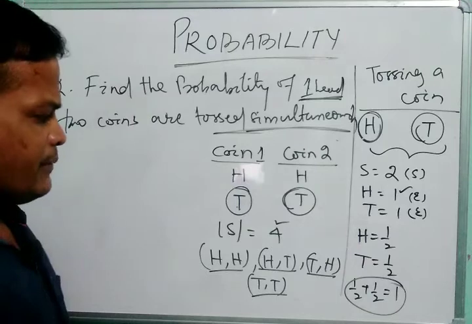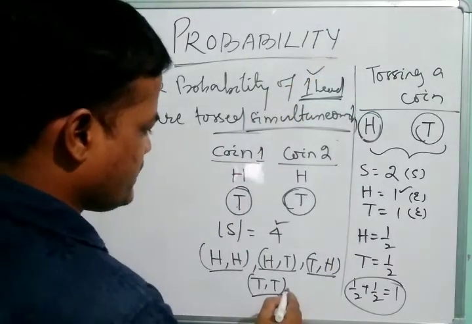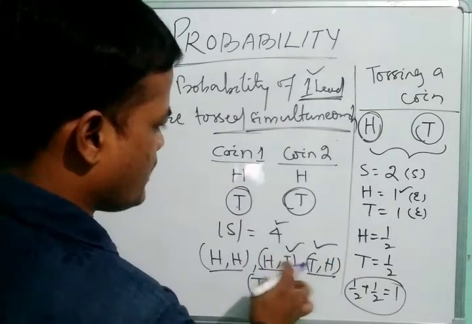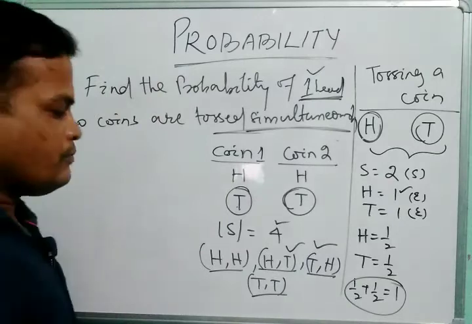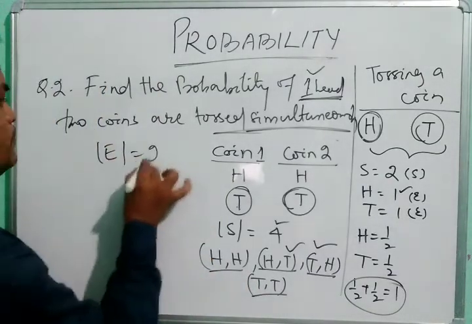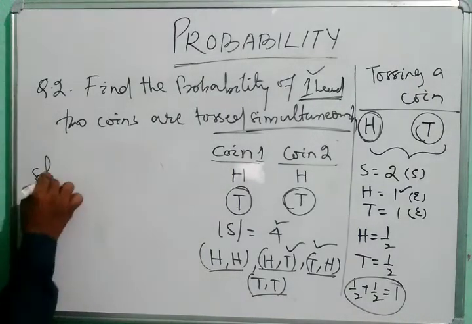So remember it. We are asked to find one head. One head means here we are getting one head, and here also one head. So 1 and 2, so the possible events are 2. Let us write the solution.